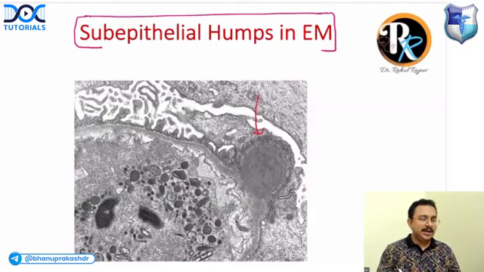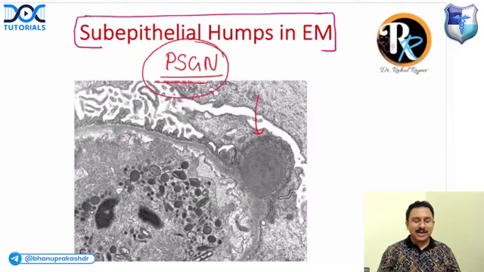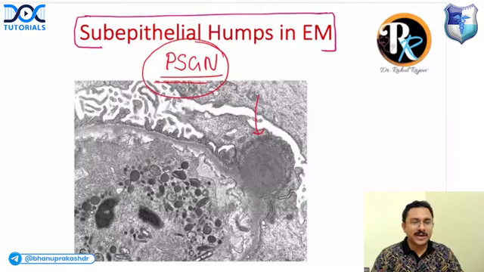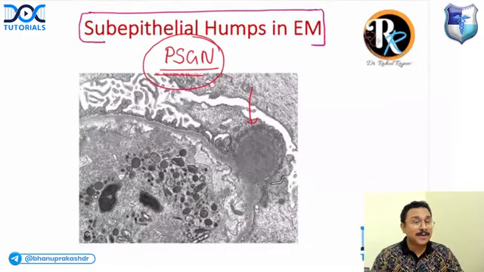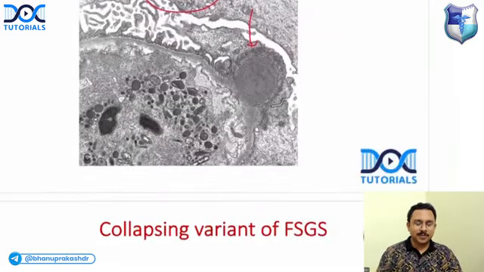What is the likely diagnosis? This is post-streptococcal glomerulonephritis. After a streptococcal infection, the patient can develop glomerulonephritis, and the characteristic electron microscopy finding is the presence of subepithelial humps. Very, very important. This is a PYQ.